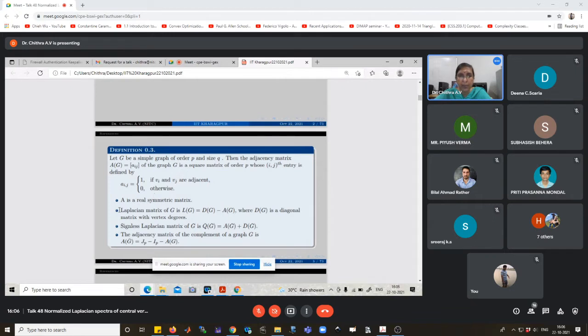This is a 0, 1 matrix. The adjacency matrix is always a real symmetric matrix, therefore the eigenvalues are real. The Laplacian matrix of G is denoted by L of G. This is equal to D of G minus A of G, where D of G is a diagonal matrix with the vertex degrees. The signless Laplacian matrix of G is defined as Q of G equal to A of G plus D of G. And the adjacency matrix of the complement of a graph G is equal to J_p minus I_p minus A of G, where J_p is the p by p square matrix with all entries 1, and I_p denotes the identity matrix of order p.